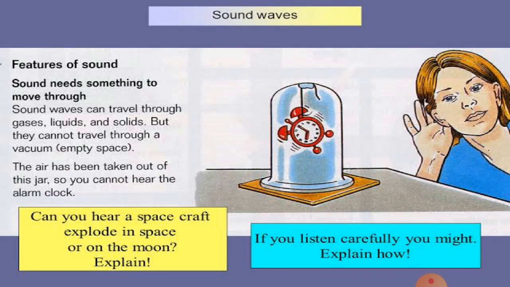With the help of this activity we come to know that the sound cannot travel through the vacuum. So firstly we will know what is vacuum. Vacuum is that medium where there is no air. If there is no air, it means that vacuum is created. So in this activity we are going to perform an activity with the help of which we come to know that the sound cannot travel through the vacuum.